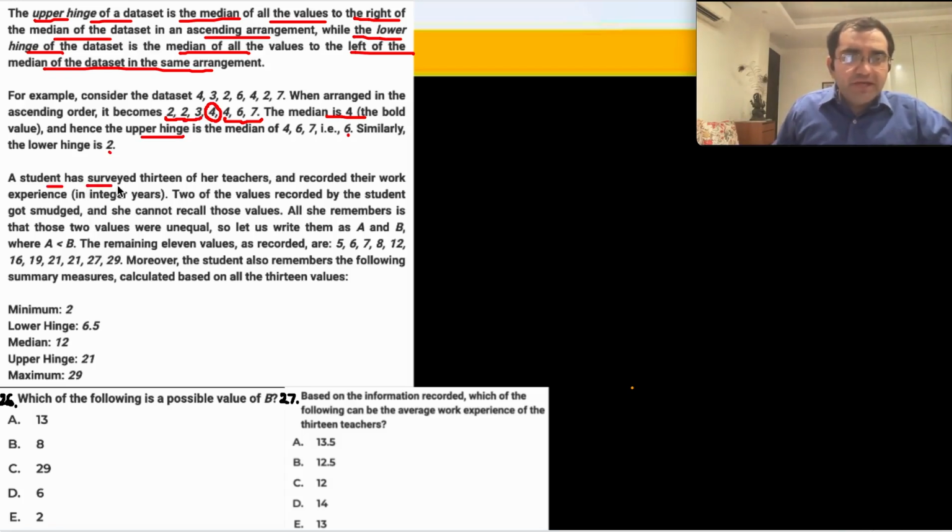A student has surveyed 13 of her teachers, means the median value will be the 7th term. 13 of her teachers, and recorded their work experience. 2 of the values recorded by the student got smudged. She cannot recall those values. All she remembers is that those 2 values were unequal. Let us write them as A and B. Very good. The remaining 11 values as recorded are,